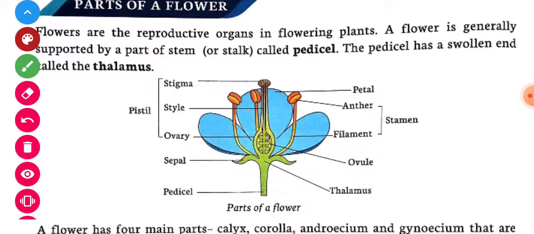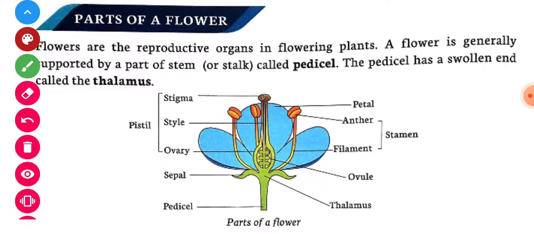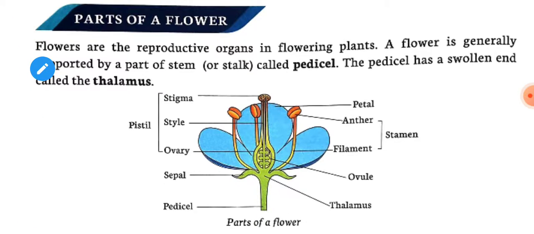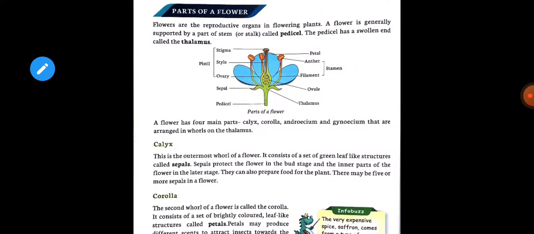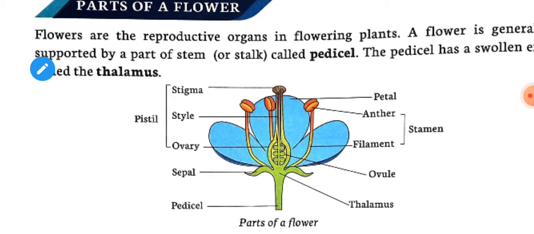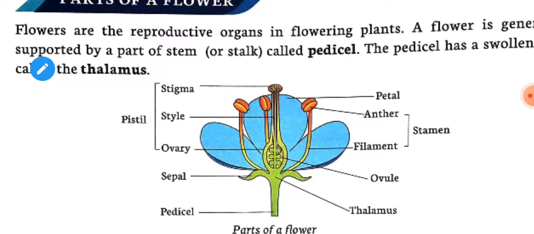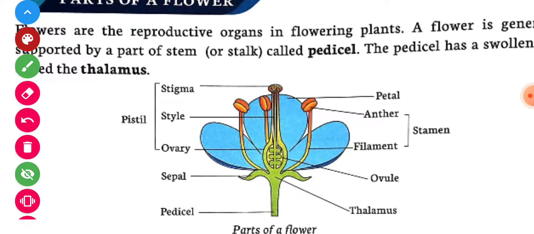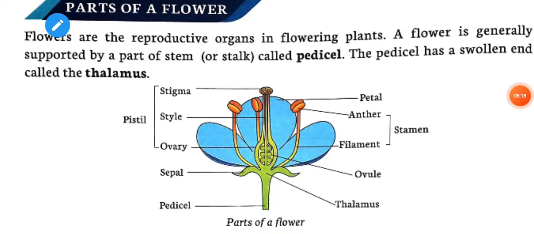Children, flowers are the reproductive organs in flowering plants. A flower is generally supported by a part of stem or stalk. We call it the stem of a flower, a stalk, or we call it pedicel. The pedicel has a swollen end called the thalamus.